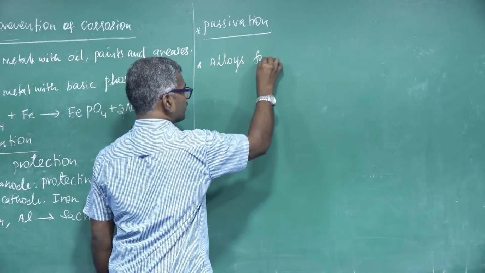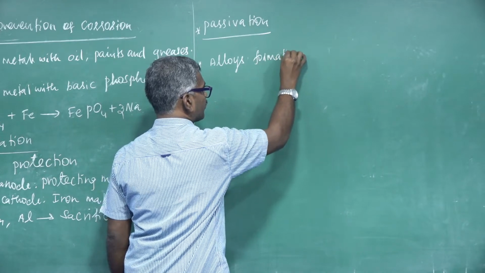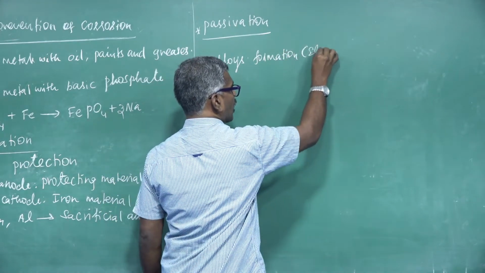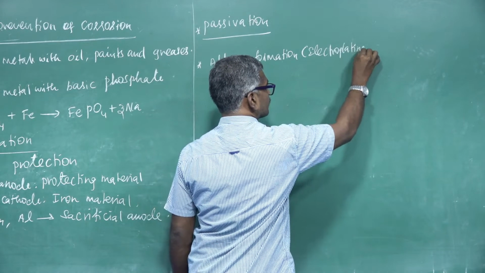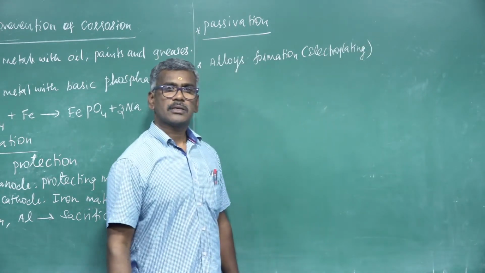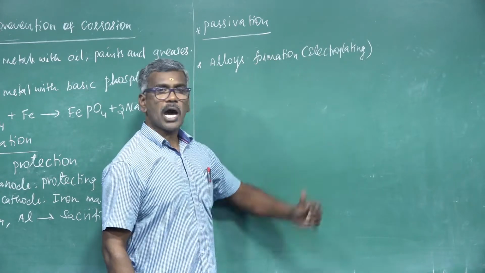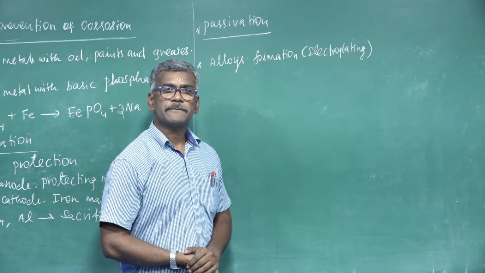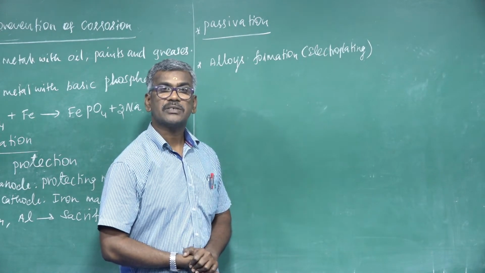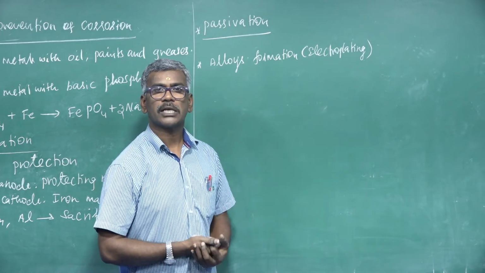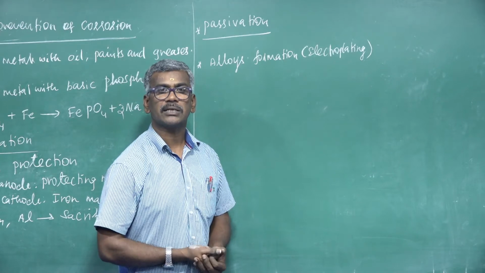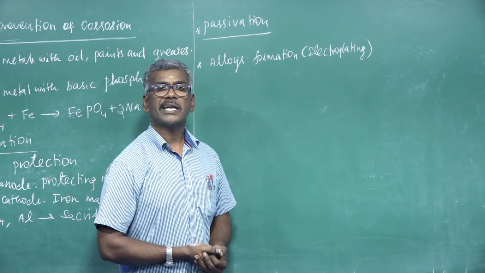Another one, alloy formation or electroplating. Alloy formation or electroplating is nothing but the surface of the iron being coated with a non-corroding metal, like nickel, chromium and aluminium.